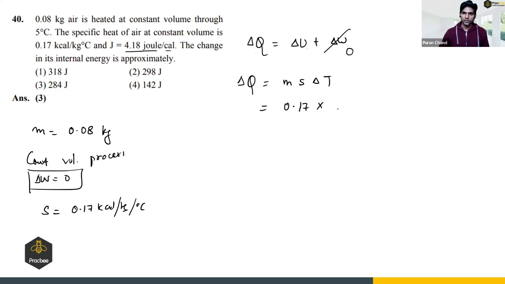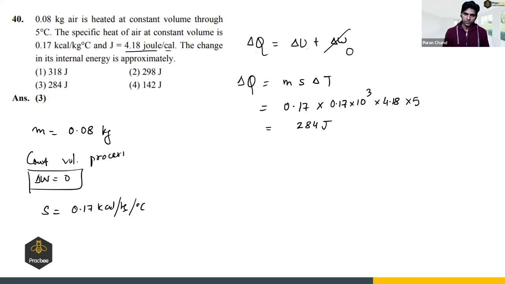What is specific heat capacity? 0.17 kilocalorie, so kilo is 10 raised to power 3. 1 calorie is equivalent to 4.18 joules, so this is in SI units, multiplied with the increase in temperature, 5. Got it? Right? When we simplify this, we will get 284 joules. Is it clear?